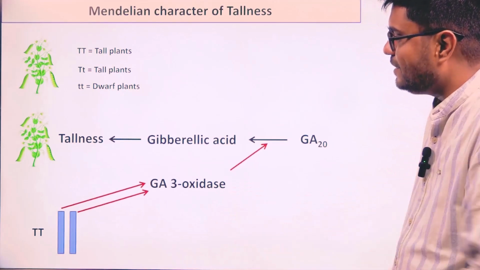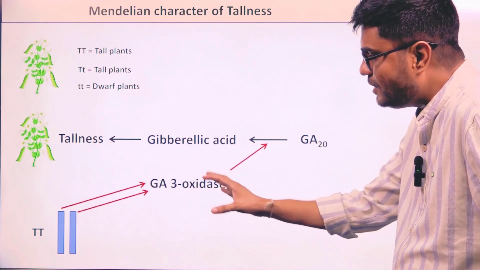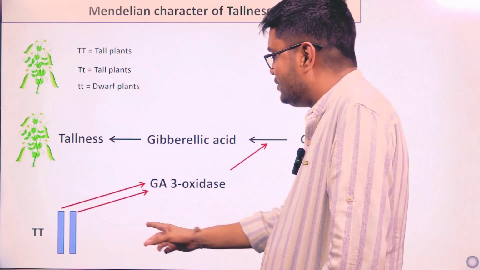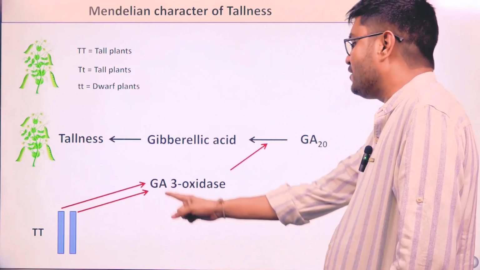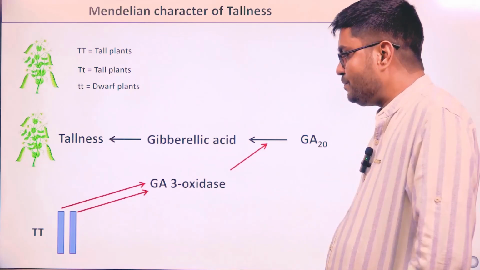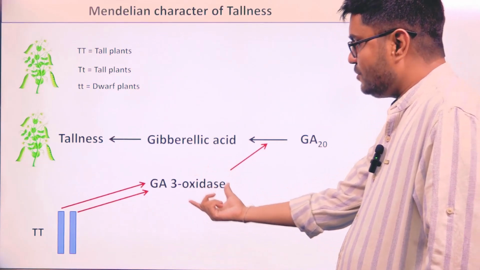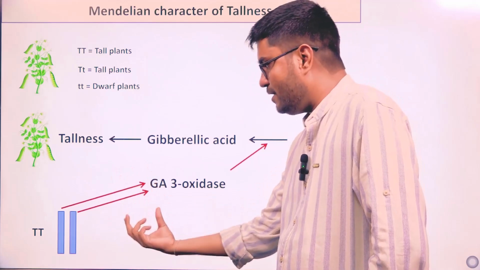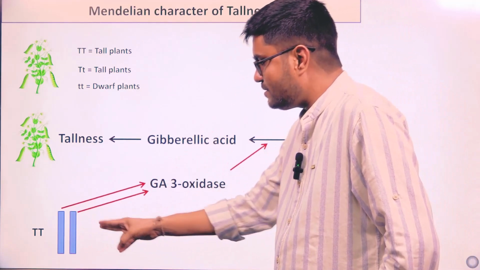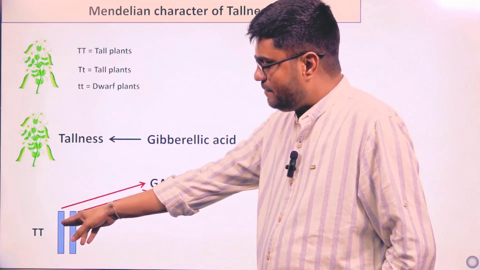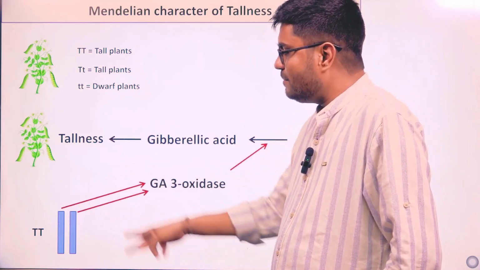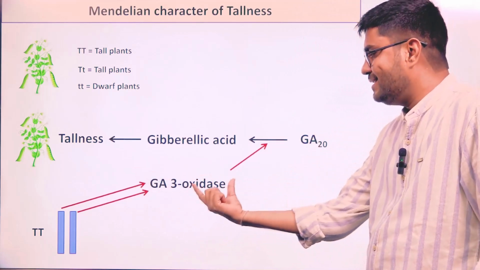Now let's analyze capital T. What do you mean by capital T? It's a homozygous condition where both the alleles for this gene, which is coding GA3 oxidase. Of course it's an enzyme, so it should come from mRNA, and mRNA should come from genes. So that particular gene has two copies. Capital T means both the copies are identical, and both of them are able to give the enzyme.